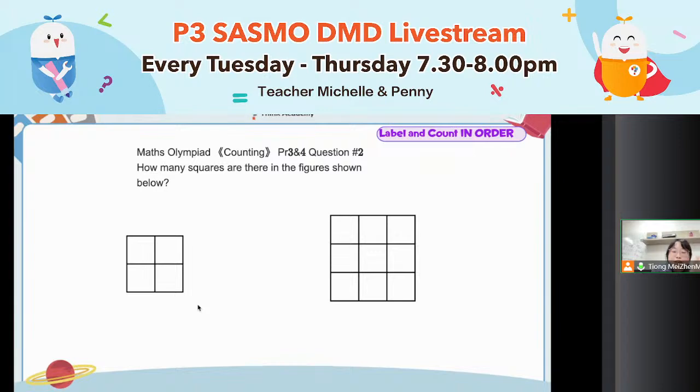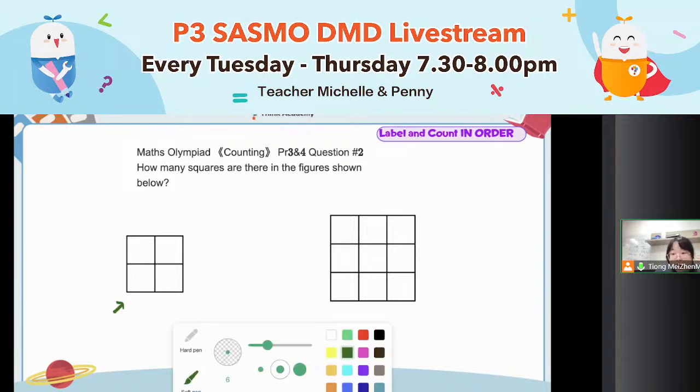All right, let's see the first diagram here. How many squares are there actually? Is it only 4? How many squares are there here actually? There should be 5. Very good job. I see some correct answer. Why is it 5? First of all, when you never learned this question before, you can do as me, okay?